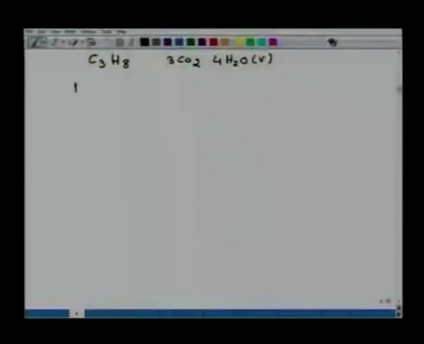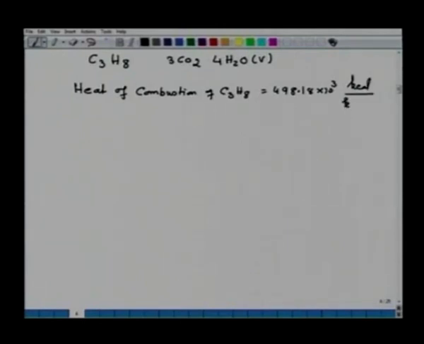We get the heat of combustion of C3H8 equal to 498.18 into 10 to the power 3 kilocalorie per kg mole.